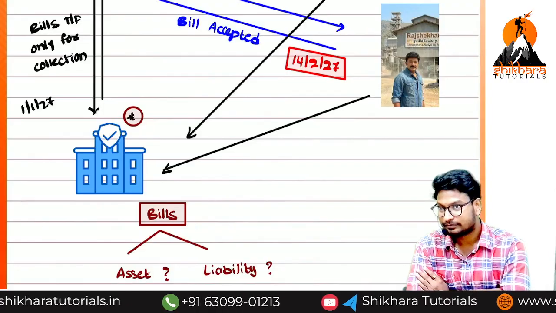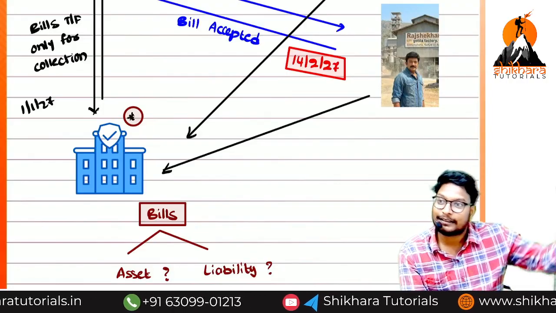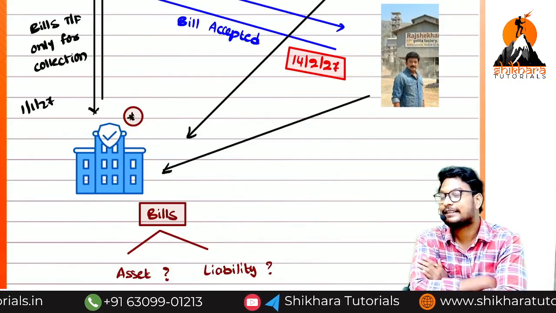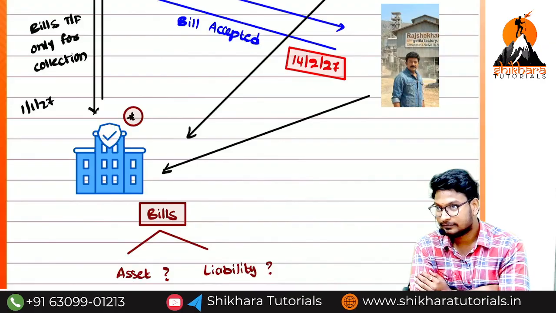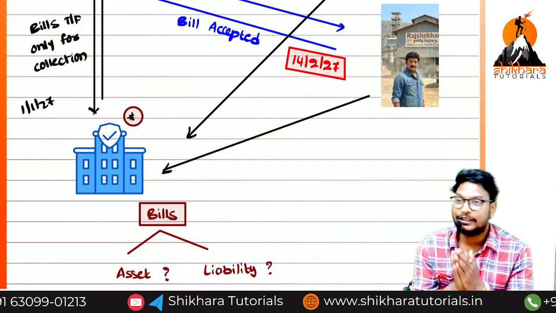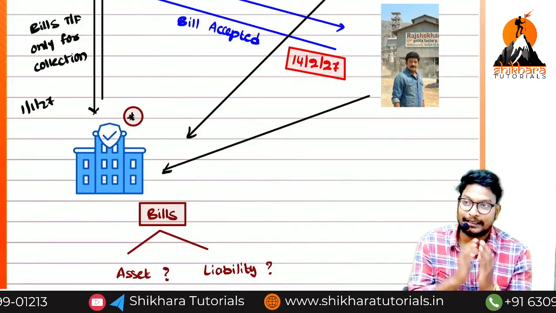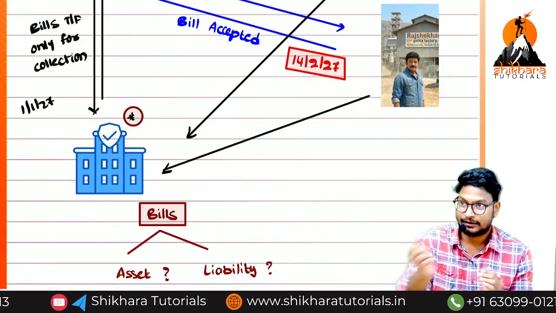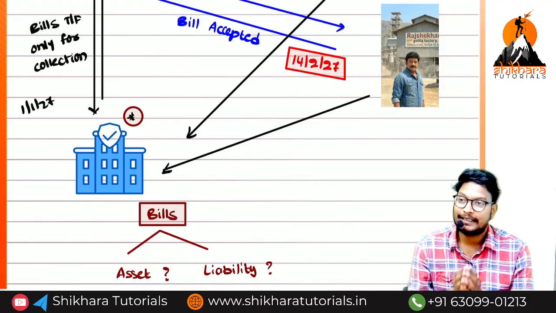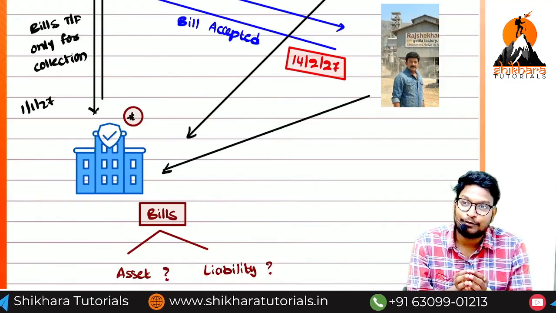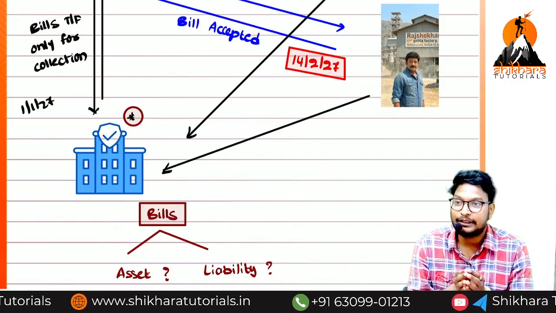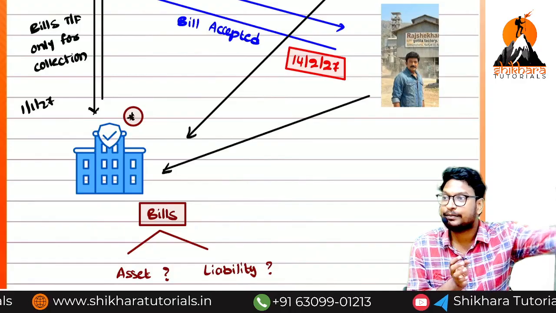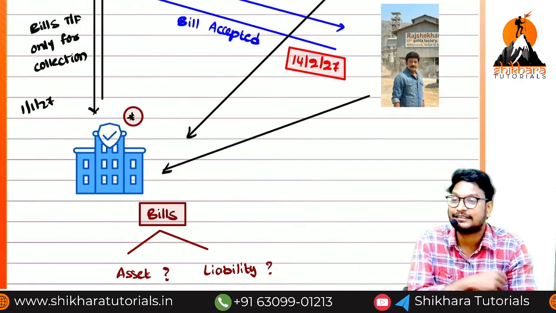But we are collecting, we need to collect the amount from the drawee. Can I say it is an asset? One point you are saying is that we need to pay that amount to the drawer. But I am saying that I need to receive an amount from the drawee, because the bill is in my hands. I need to receive the amount from PSPK and Rajshekhar. That means it is an asset now.